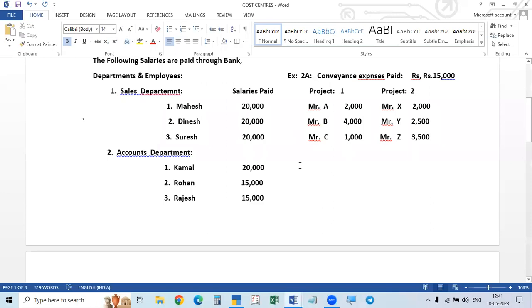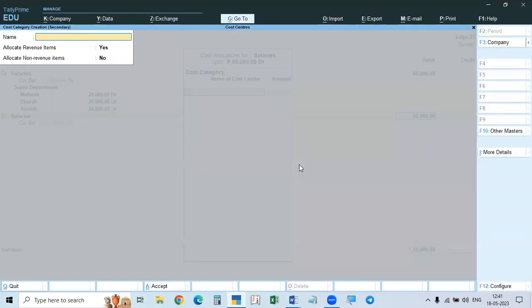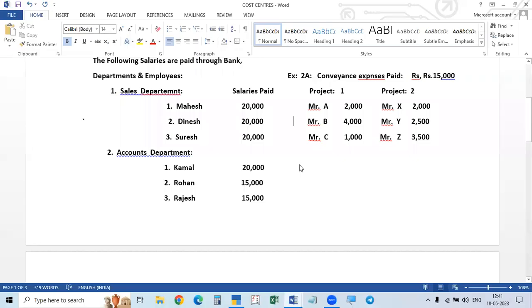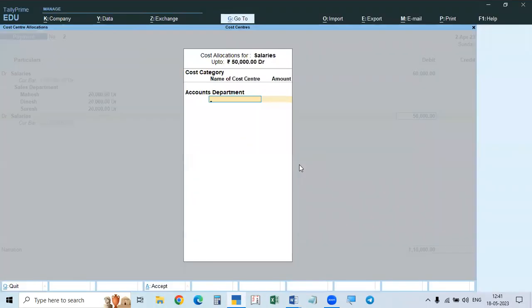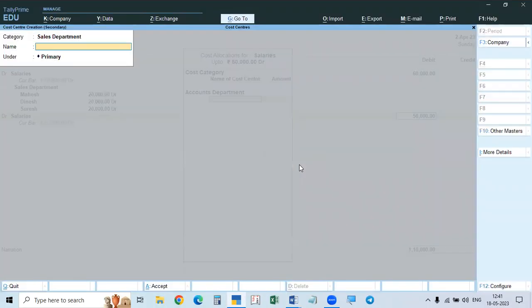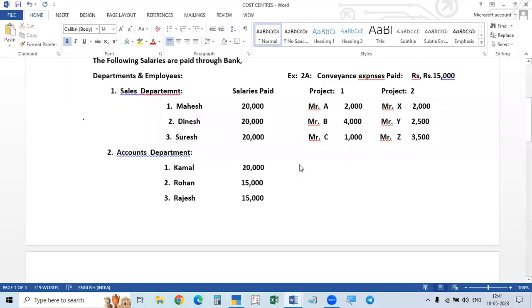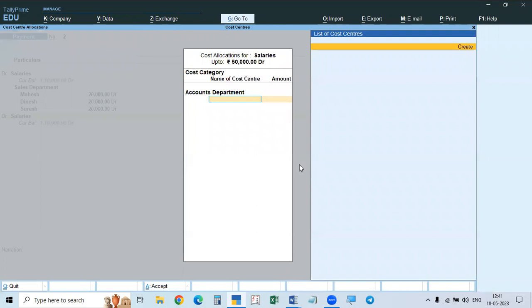Now we want a new one, accounts department. So Alt C, accounts department. Under accounts department, we have Kamal and Rohan. Kamal we create first with Alt C. First time you have to create, and afterwards you can select it.